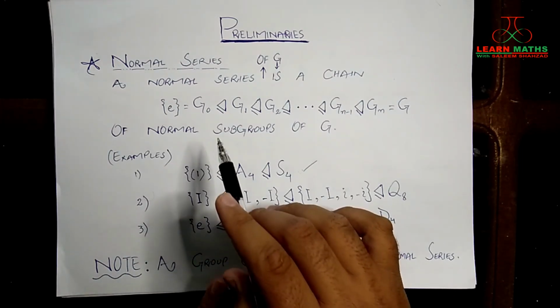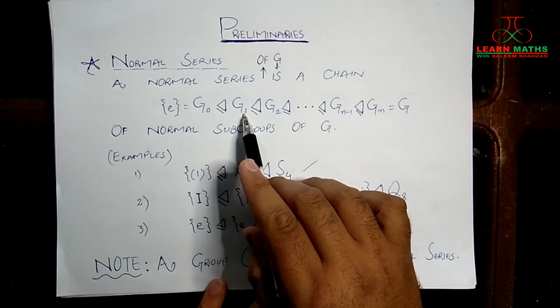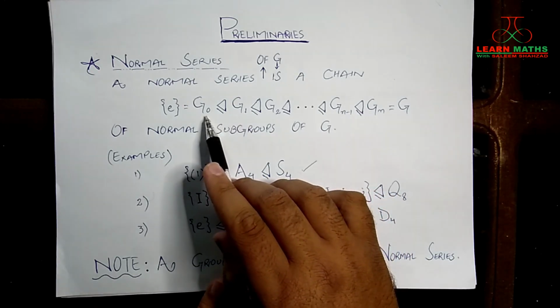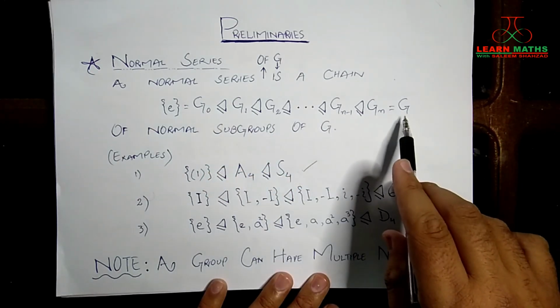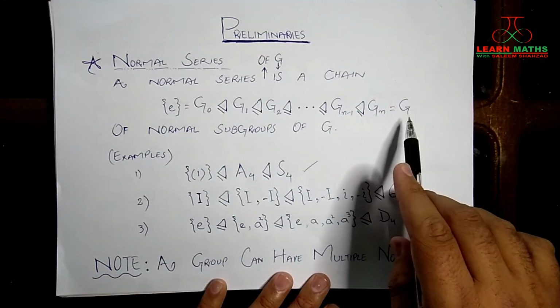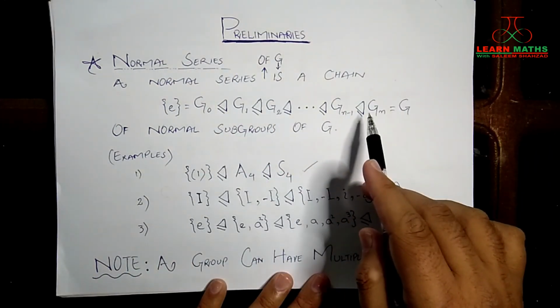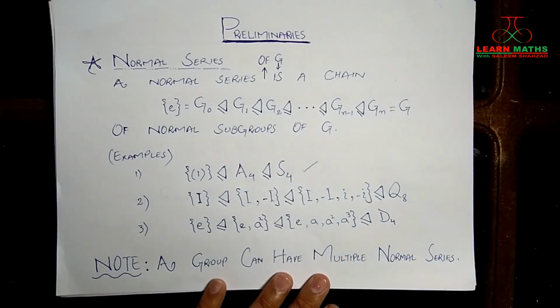In a subnormal series, you just need to have that G0 should be a normal subgroup of G1, but it is not necessary to have G0 as a normal subgroup of G. But in a normal series, you should have G0 as a normal subgroup of G as well, right? So from here you can conclude that every normal series is also a subnormal series, but the converse is not true.